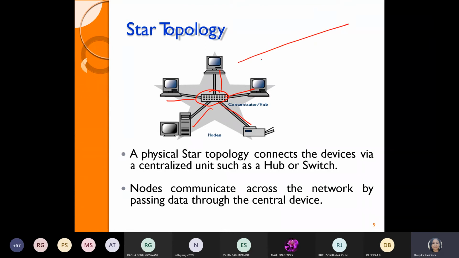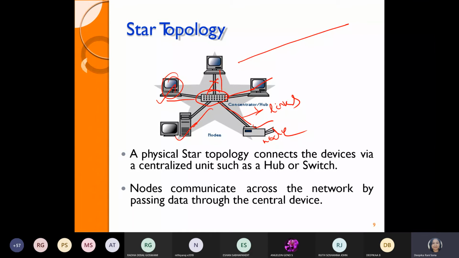Here you can see that if the link fails from this to this, another device can work properly. There is no effect of the failure of any one single connecting link or cable upon the other devices which are connected to the central node, or hub, which is called your hub. These are called the links, and end devices are called the nodes. So this is the advantage of your star topology.